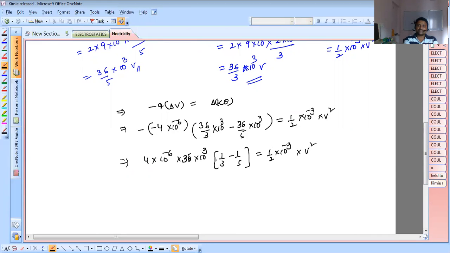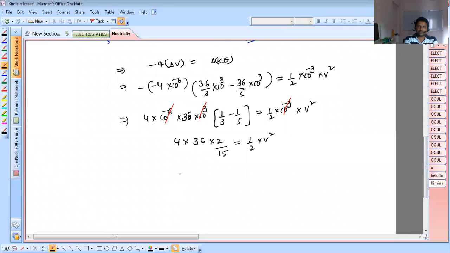Now the 10 power minus 3 is brought to this side as 10 power plus 3. So 10 power plus 6 and 10 power minus 6 cancel, and 10 power plus 3 and minus 3 cancel. Now this is 5 minus 3, 2 by 15. So 4 into 36 into 2 by 15 equals 1 by 2 into v square.